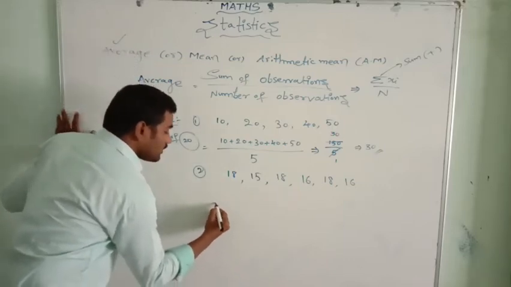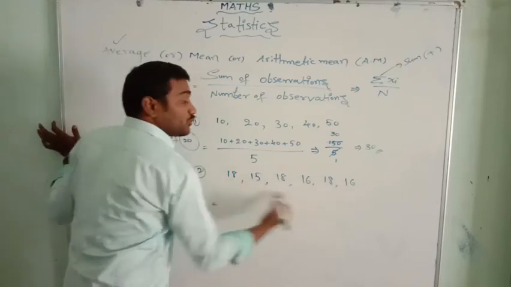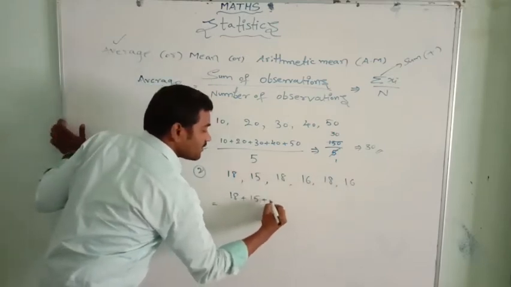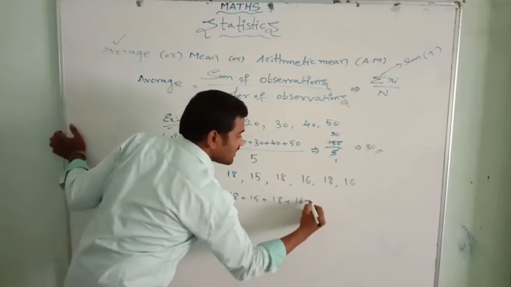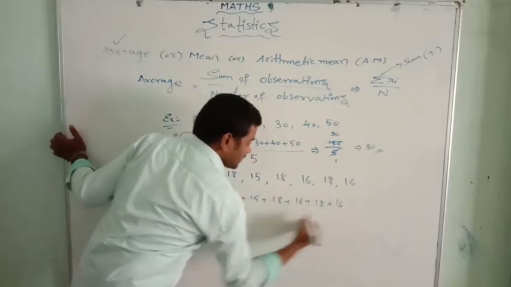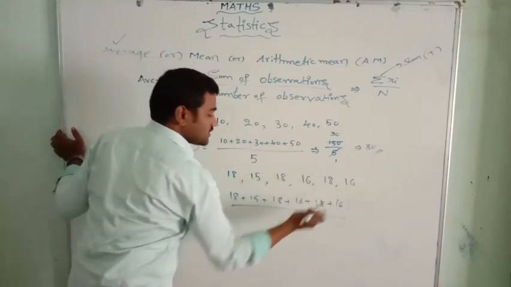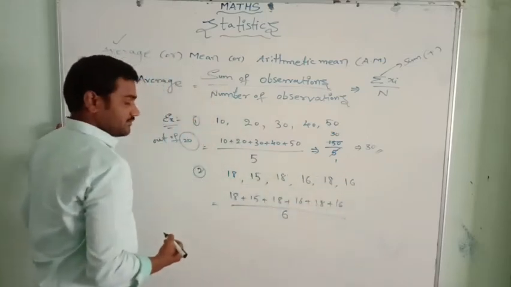Let me solve that. We need to add all these observations: 18 plus 15 plus 18 plus 16 plus 18 plus 16, divided by the number of observations, 1, 2, 3, 4, 5, 6, so we divide by 6.